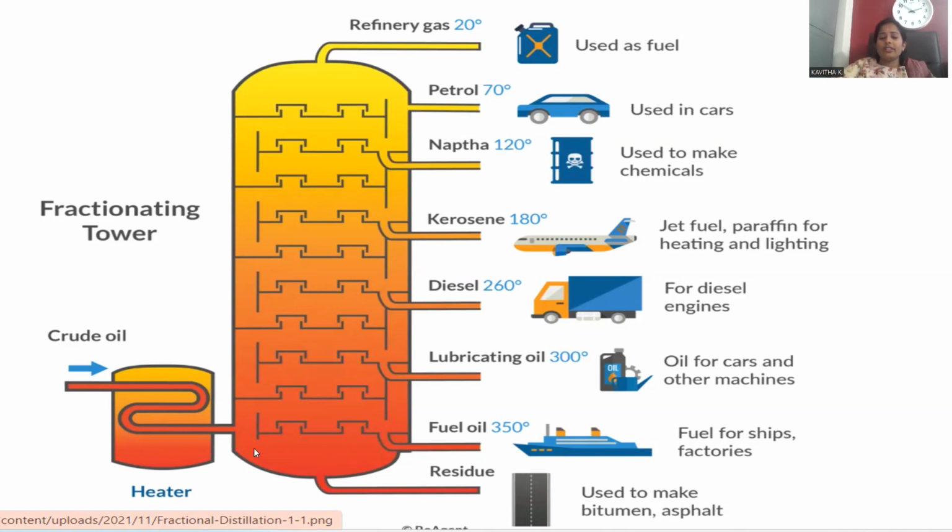Crude oil when inserted is at 350 degrees centigrade. At that temperature, the higher molecular weight hydrocarbons find their boiling point, so at this point the residue will be collected. Residue is also called tar. Whatever fractions we are collecting, individual fractions have their own applications. So the residue collected is used for road construction, right?